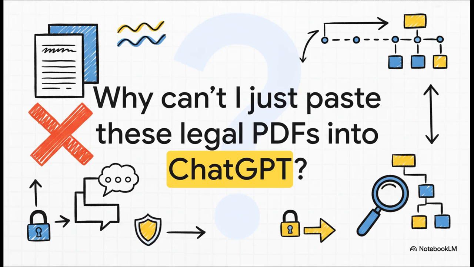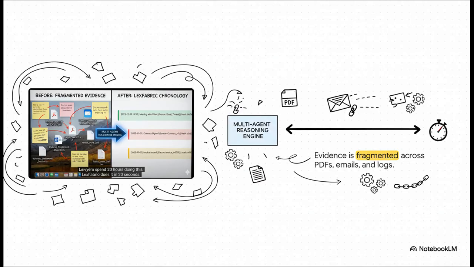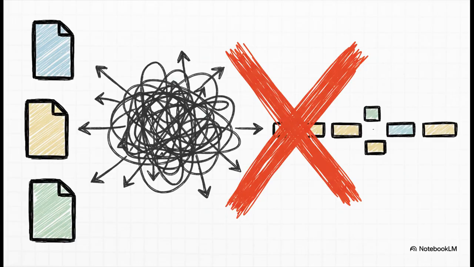So why can't I just paste these legal PDFs into ChatGPT? Because it hallucinates the timeline. Seriously, when your evidence is fragmented across PDFs, emails, and logs, a standard LLM will just start making things up. It'll mix up dates, stitch together unrelated events, and invent facts just to make a coherent story. Bottom line, they completely fail at cross-document chronological reconstruction.